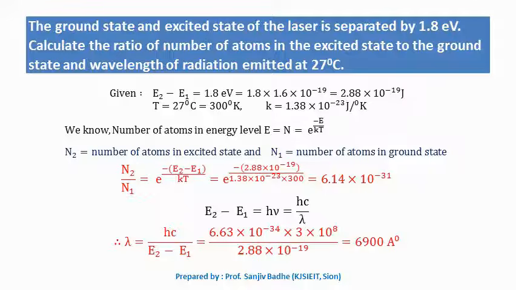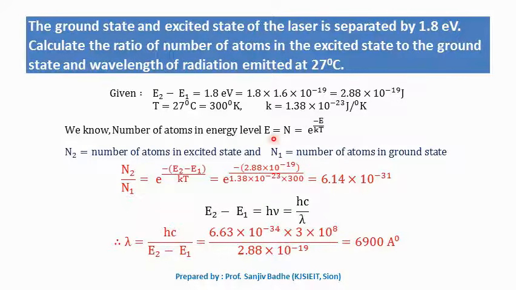So the data given is E2 minus E1 is 1.8 electron volts. We can convert it into joules by multiplying by 1.6 into 10 raised to minus 19. So E2 minus E1 is 2.88 into 10 to the power minus 19 joules. Temperature is given as 27 degrees centigrade, 300 Kelvin. Boltzmann constant we know is 1.38 into 10 to the power minus 23 joules per Kelvin. Because Boltzmann constant is written in per Kelvin, temperature also we are writing in Kelvin.